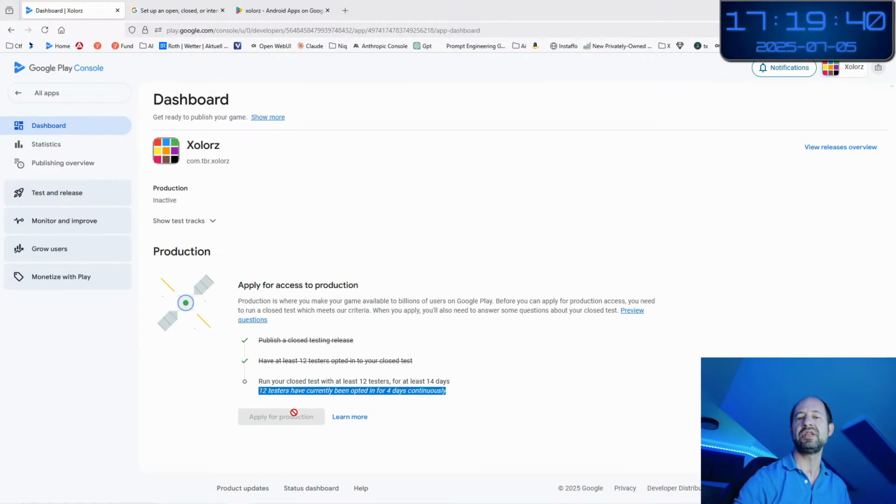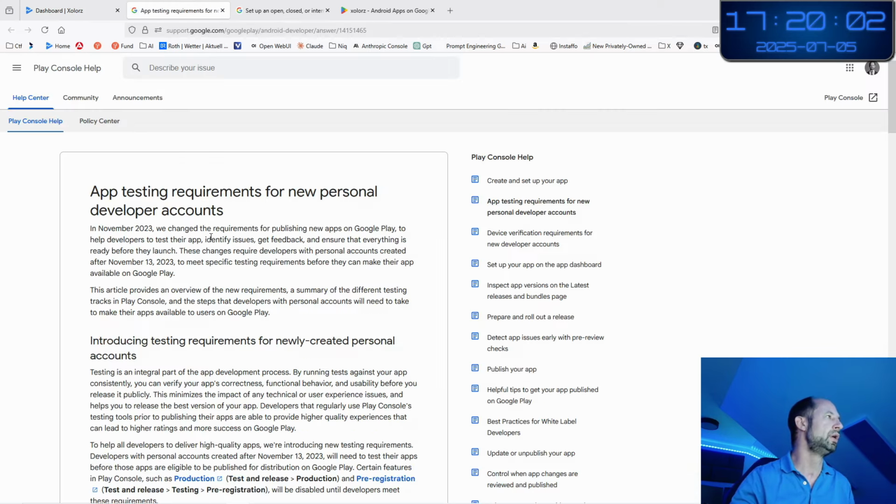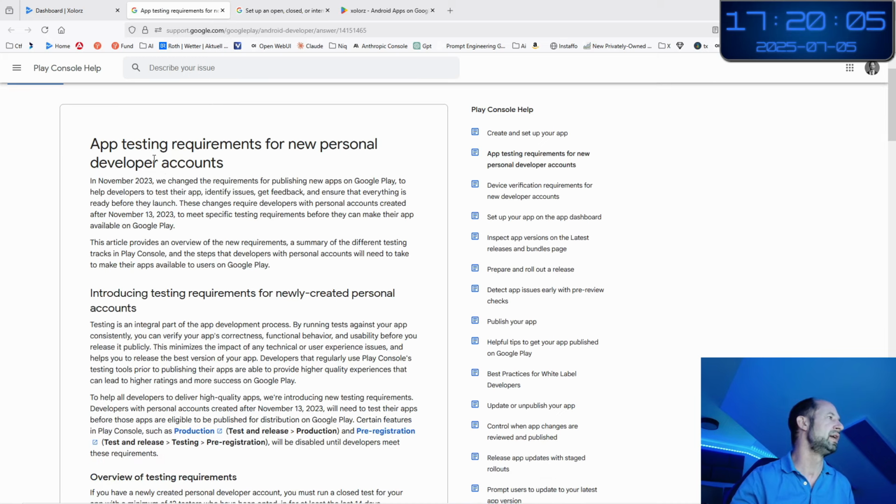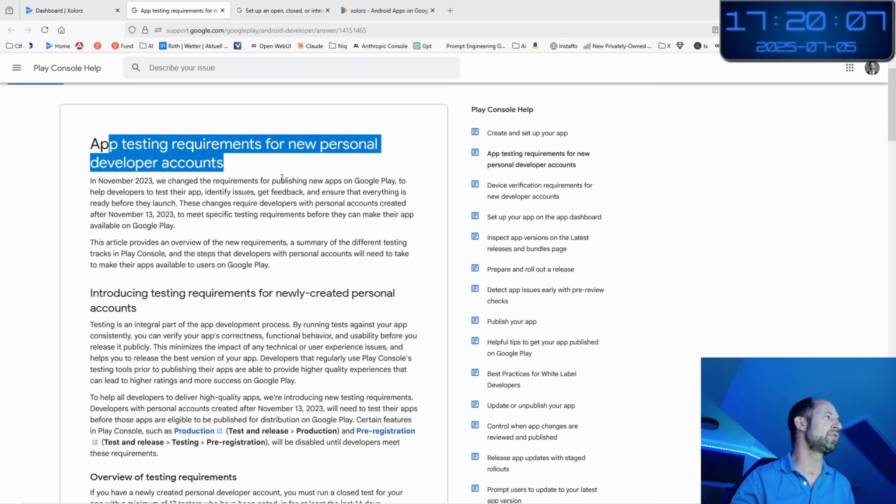gray. So even if I have reliably tested my app, I have already given it to my contacts, my family, and they are really enjoying it, you are still obliged by Google policy to wait 14 days before releasing to production. And here I can click on learn more, and in fact there is a detail here: app testing requirements for new personal developer accounts.